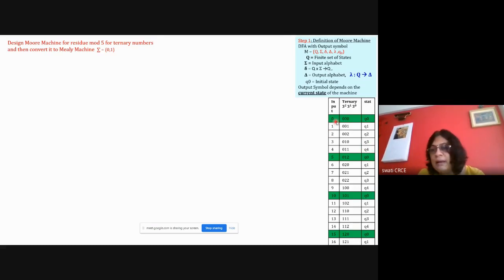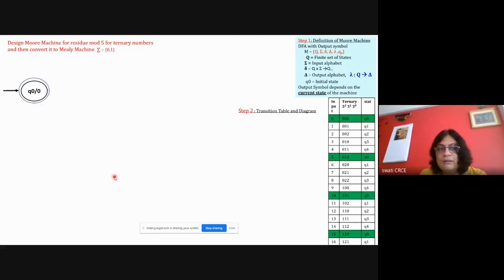And this is my ternary input. With this input, the machine should reach Q0. With 0, 0, 1, the machine should go to Q1. Or with 0, 1, 2, the remainder is 0, so the machine should reach Q0 because the remainder is 0 in that case. Okay, so my delta will be over 0, 1, 2. And now I will say Q0. There is no need to show the final state here, so I'll remove this.